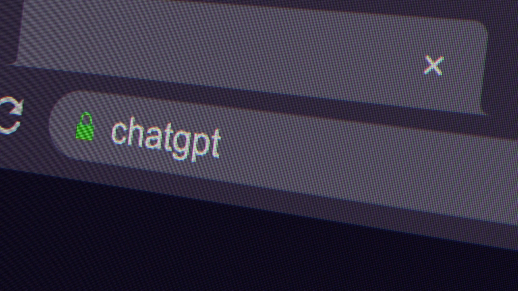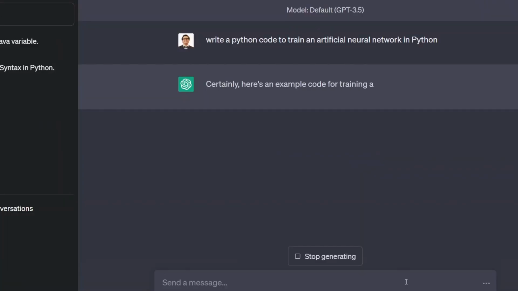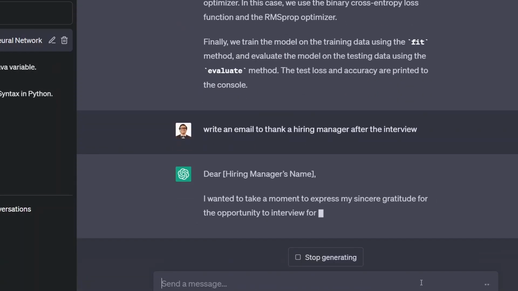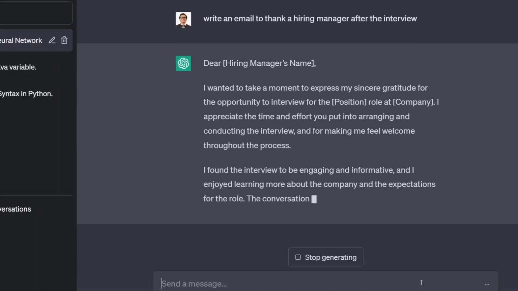In November of 2022, the world changed forever. OpenAI released ChatGPT, a chatbot powered by artificial intelligence that can do incredible things. It can write emails, code scripts, songs, essays, and many more, and this is just the beginning.